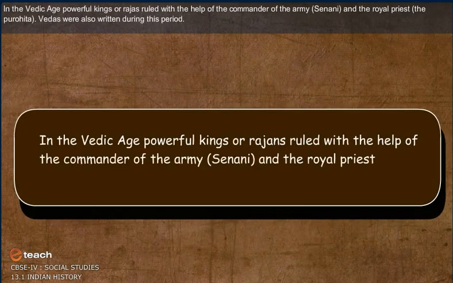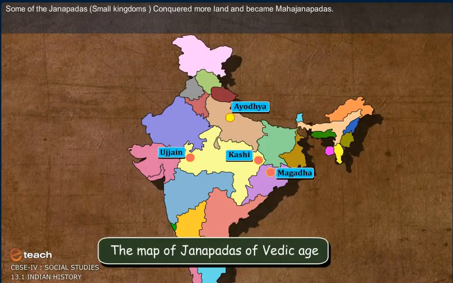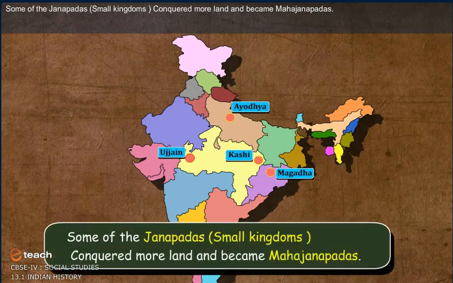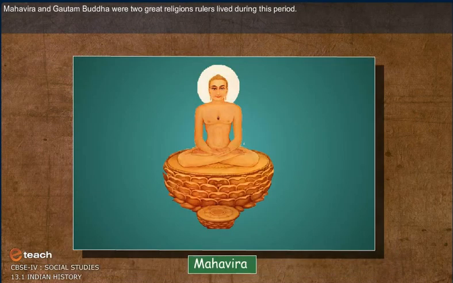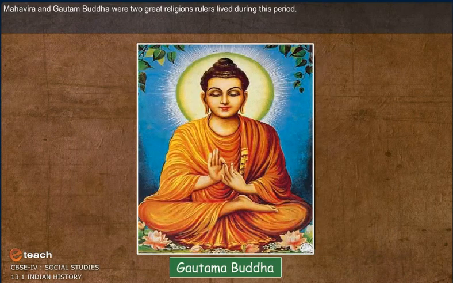In the Vedic age, powerful kings or rajas ruled with the help of the commander of the army, that is Senani, and the royal priest or Purohita. Vedas were also written during this period. Ayodhya, Magadha, Kashi and Ujjain were famous for their learned people and warrior rulers. Some of the Janpadas, small kingdoms, conquered more land and became Mahajanpadas. Mahavira and Gautam Buddha were two great religious leaders who lived during this period.